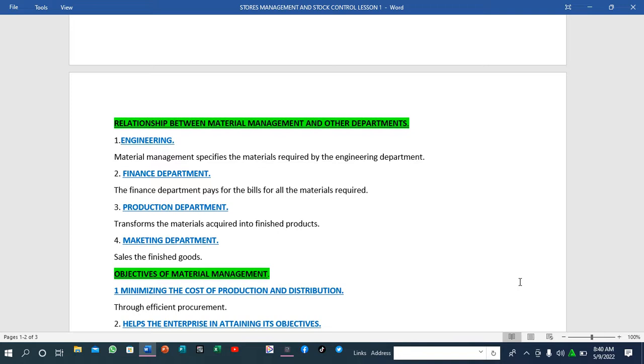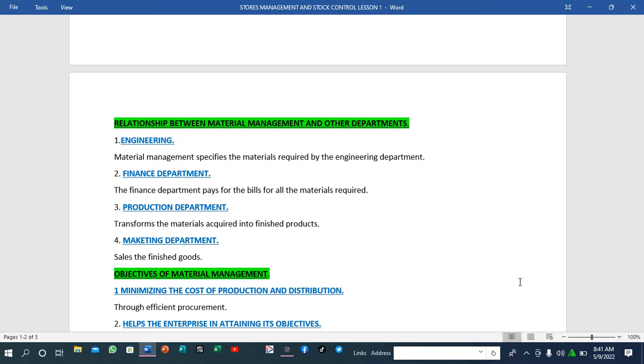When you talk about engineering, how does material management relate to the engineering department? Material management specifies the materials required by the engineering department. For example, if we are dealing with an engineering department that deals with electrical appliances or electronics, the material management will specify the materials. What material management basically does is find goods of the right quality and the right quantity from the right source. They have to identify the right quality of electronics or electrical appliances for the engineering department.